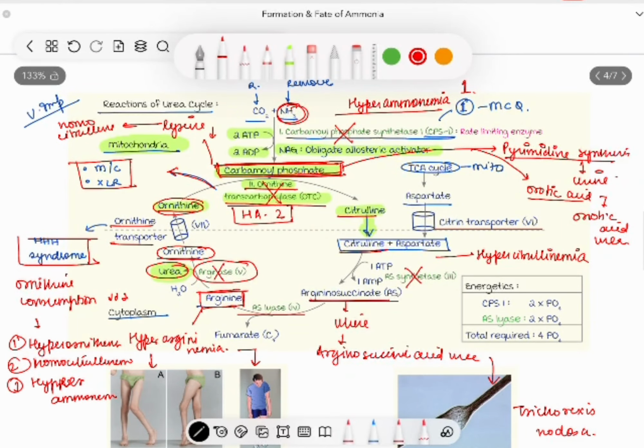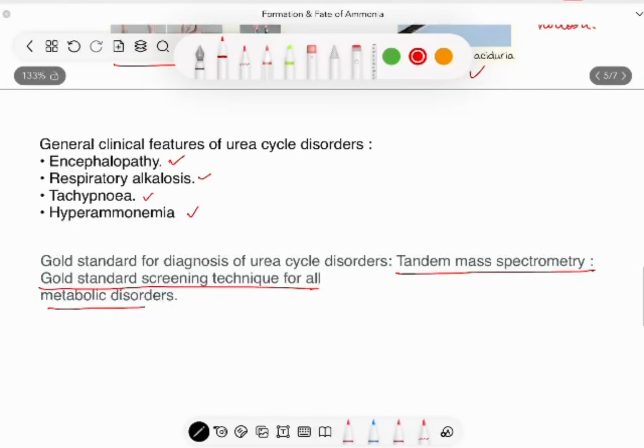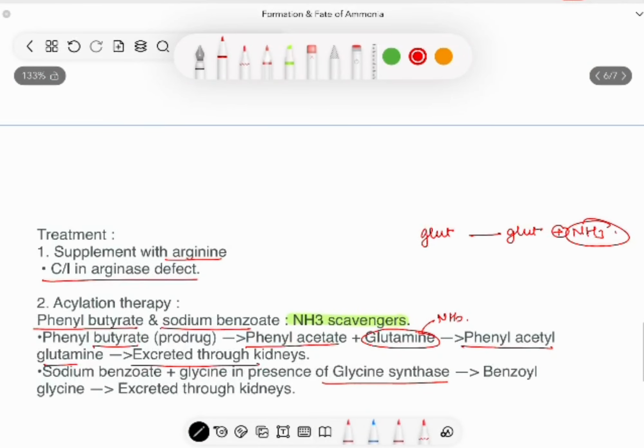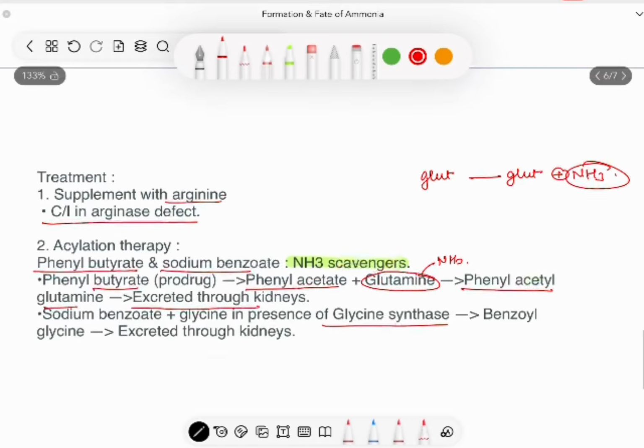We also discussed in brief various urea cycle disorders, how to diagnose the urea cycle disorders, what are the clinical features of urea cycle disorders, as well as the treatment. Please revise this video again and again because it is a very volatile topic and it is at the same time very important for the exams.